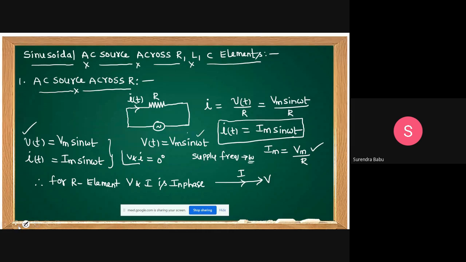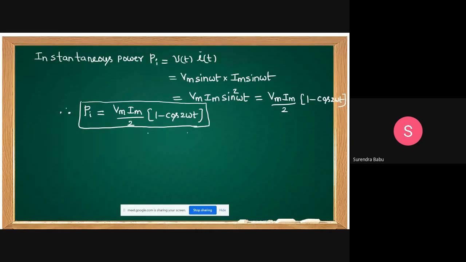Then what is the frequency of instantaneous power? The very important formula: the frequency of instantaneous power is equal to 2 omega, if it is angular frequency.